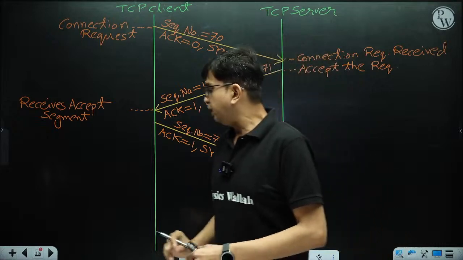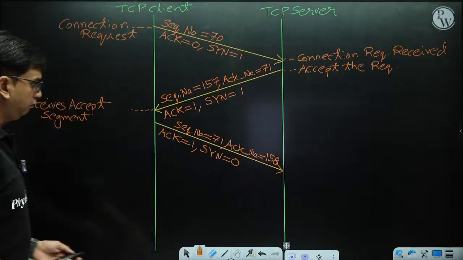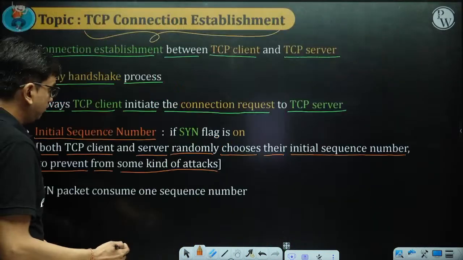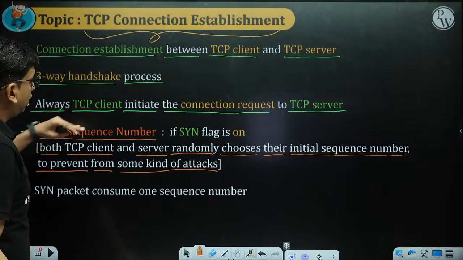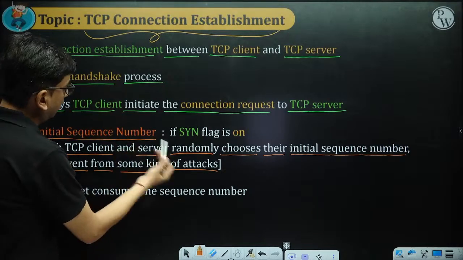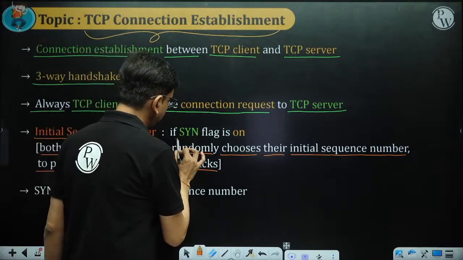Now here I am going to explain these points. The initial sequence number is used only when the SYN flag is on.